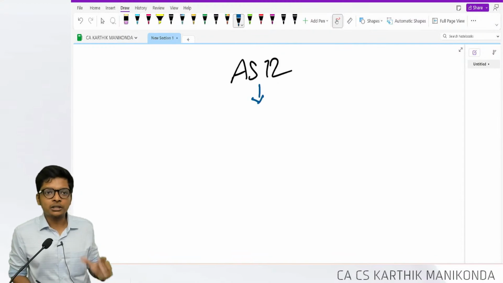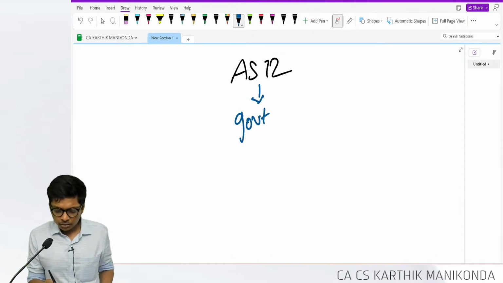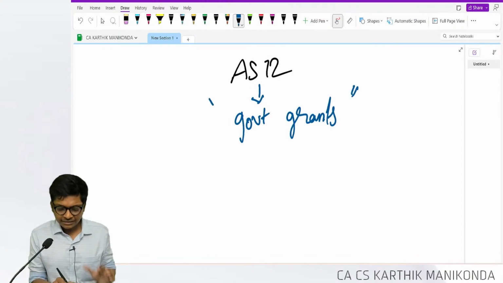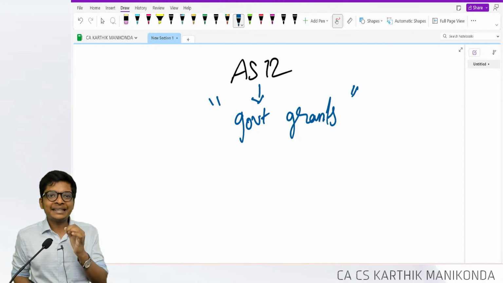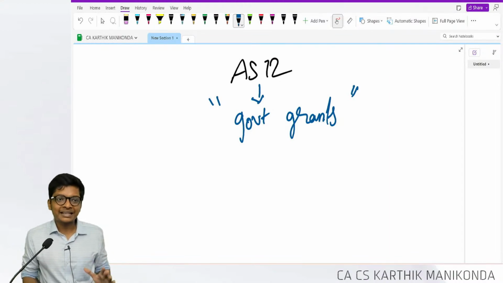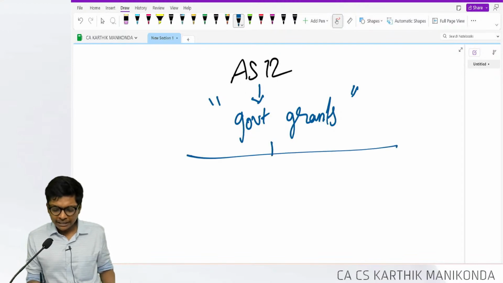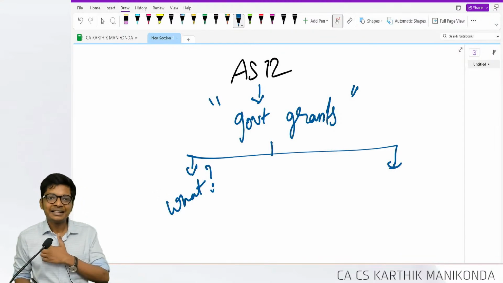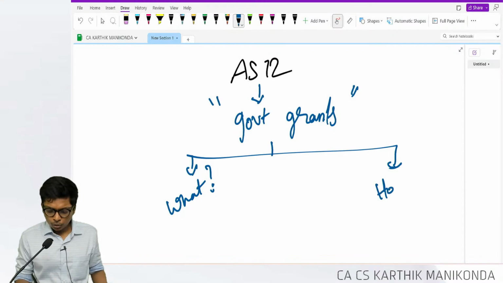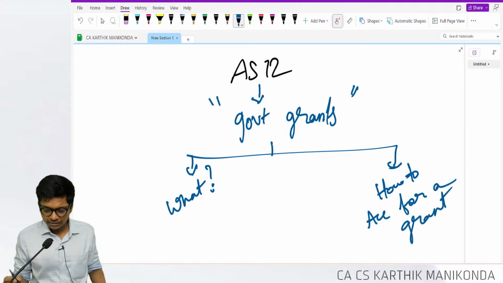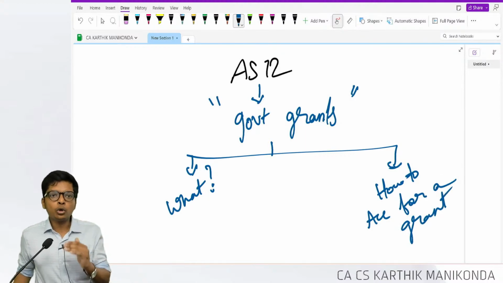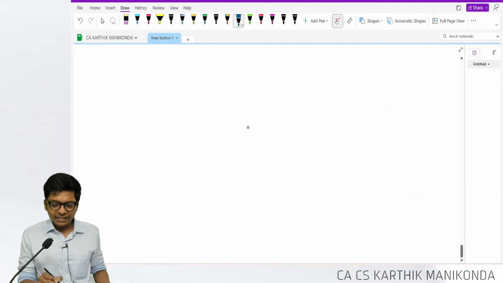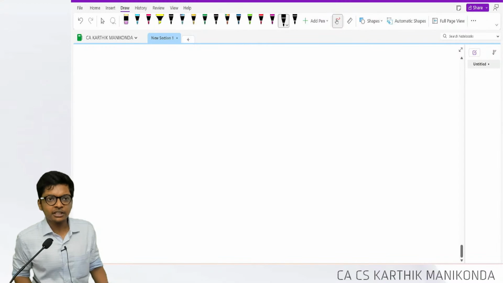AS 12 talks about government grants. What is a government grant? This standard is only twofold, guys. What is a grant, and how to account for a grant? That's it. First, let's finish what is a grant, one simple definition, and then we'll go to accounting and the standard comes to an end.